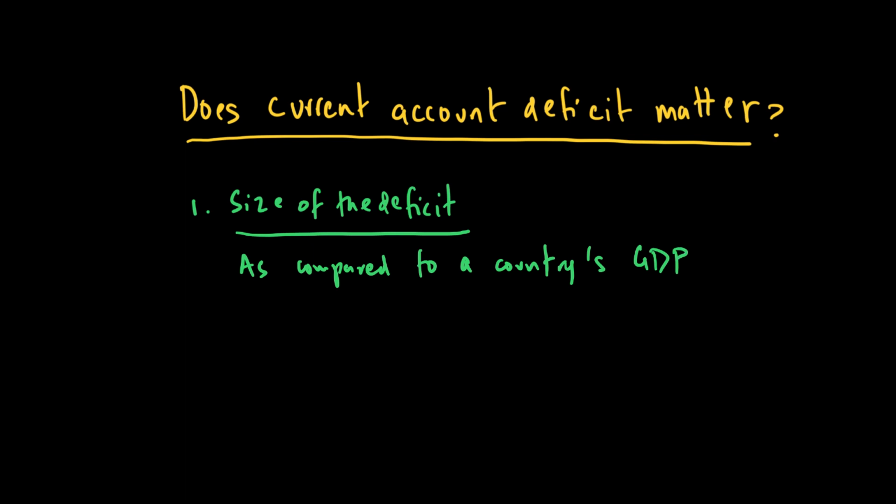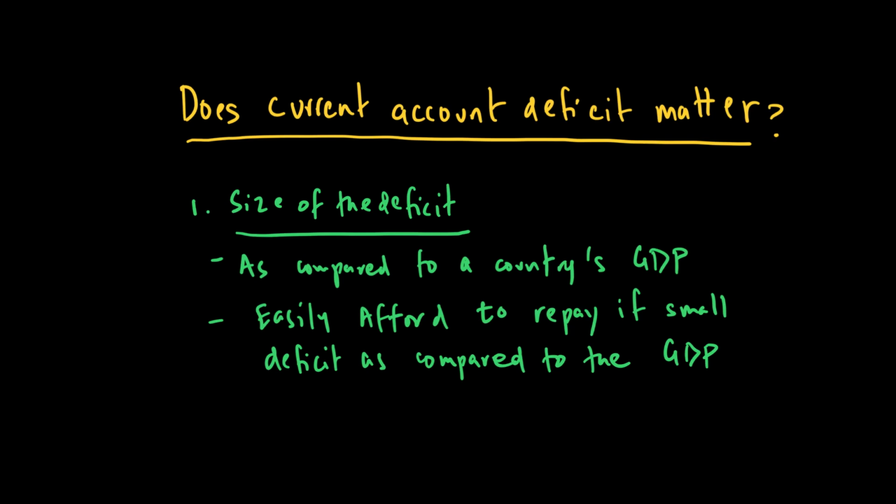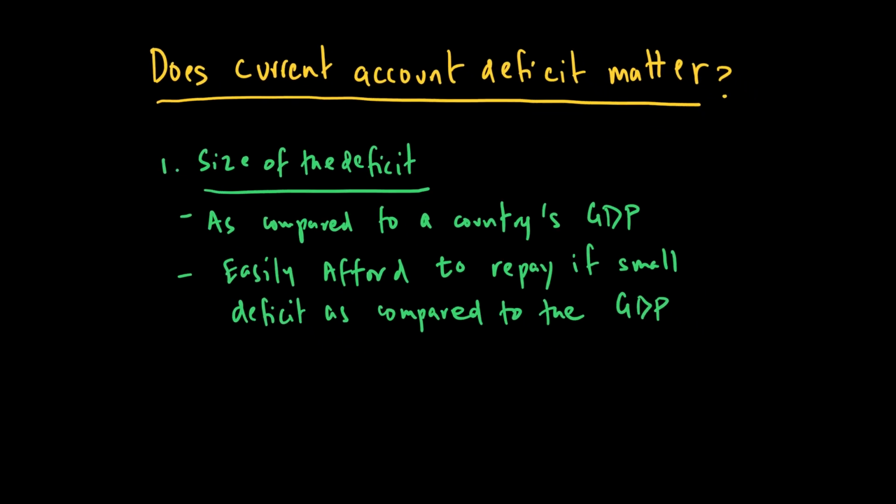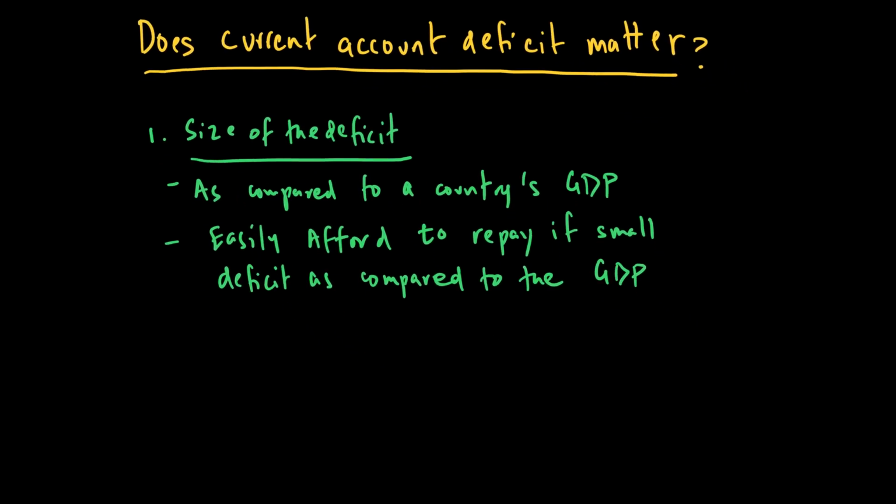Why? Because if your GDP is large, you can easily afford to pay your current account deficit if the country has strong GDP. But if a country has a very small GDP, then even a small deficit could be a problem, because you may have a repayment issue. So basically, it all depends on a country's GDP. If a country's GDP is large as compared to the deficit, then the size of the deficit may be really small and a country can easily repay.